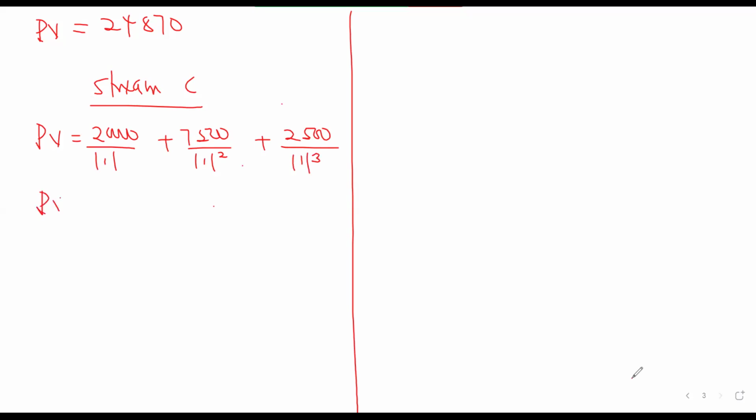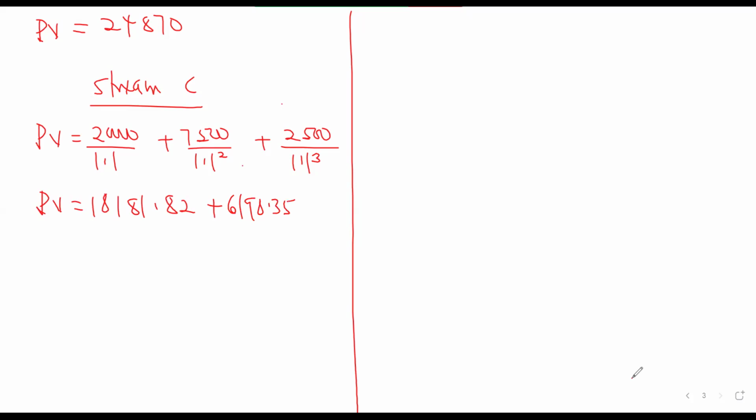So what are we getting for the first year? 18,181.82. Second year is what? 6,198.35.